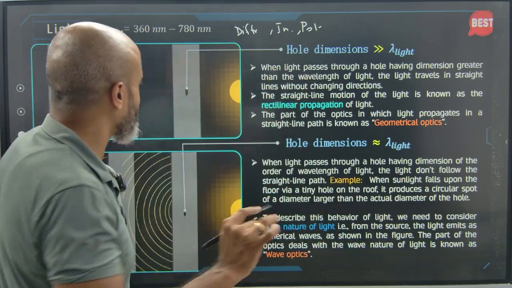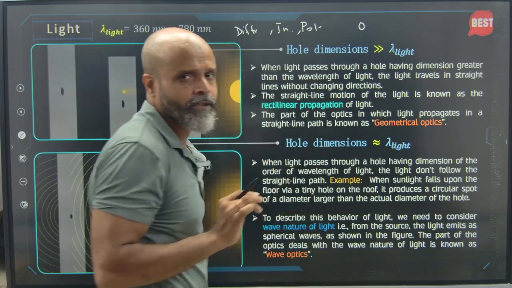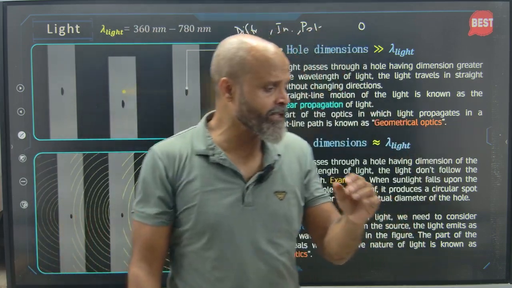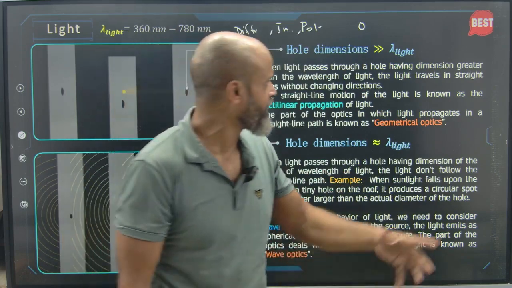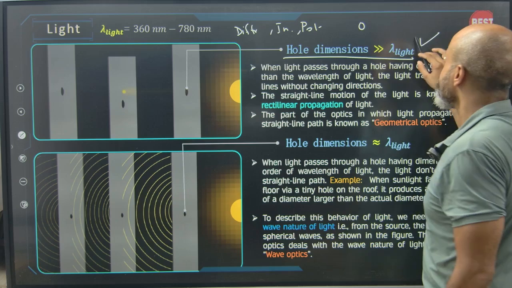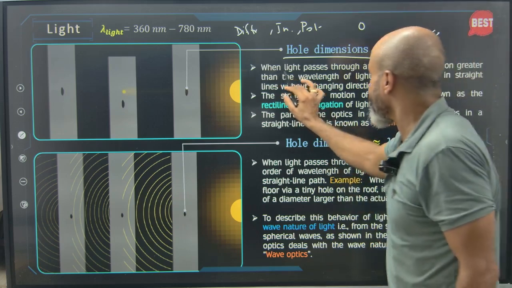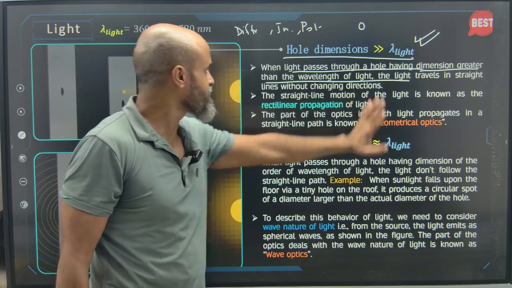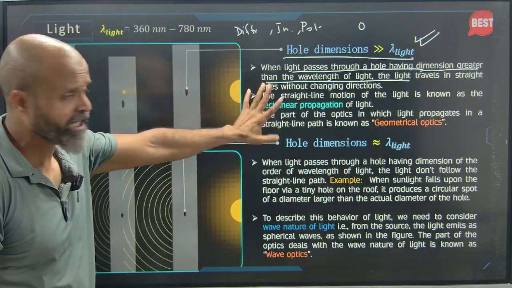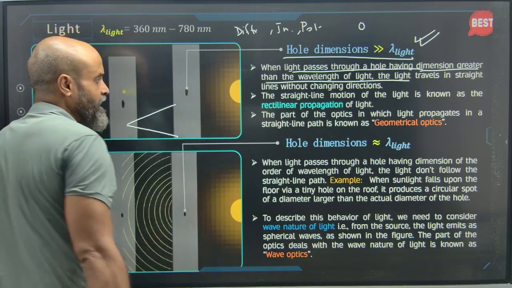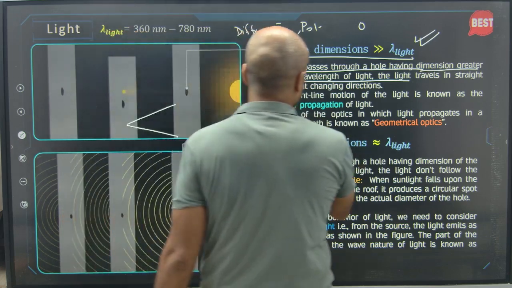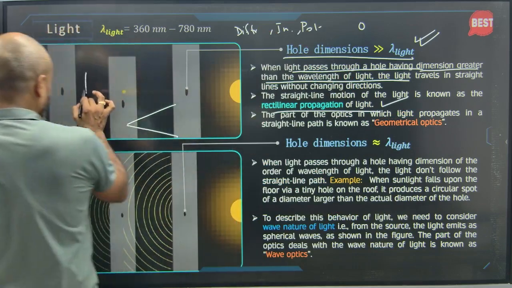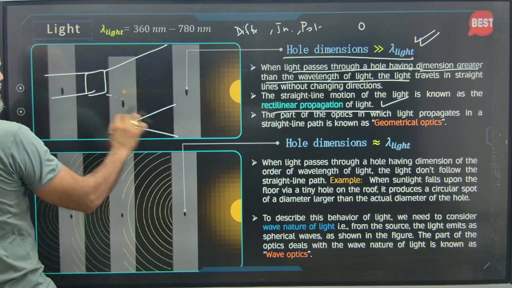So what is diffraction? Diffraction is when you have an aperture or a block which is very tiny, so tiny that its dimensions can be compared to the wavelength of light. In the other case, the dimensions are greater than the wavelength of light. When light passes through a hole having dimensions greater than the wavelength of light, the light travels in straight lines without changing direction. The straight line motion of light is known as rectilinear propagation of light. Let's say there is a window and the sun is shining, you will see straight lines.